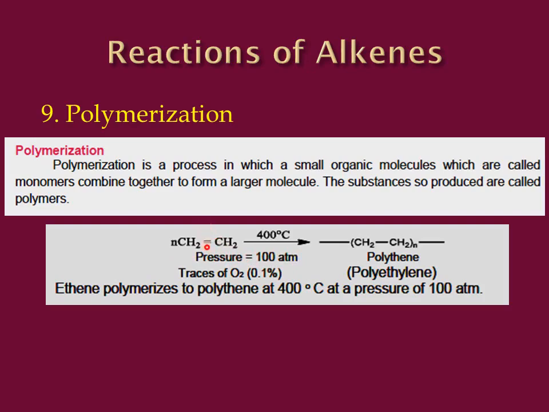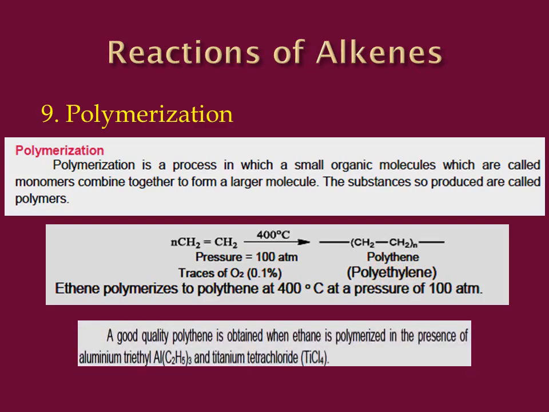At a temperature of 400 degrees Celsius, it is going to activate and form a polymer which is called polyethene or polyethylene. A good quality polyethylene is obtained when ethene is polymerized in the presence of aluminium triethyl and titanium tetrachloride.